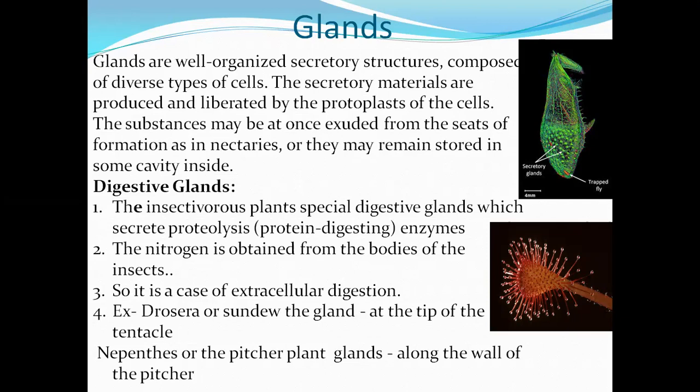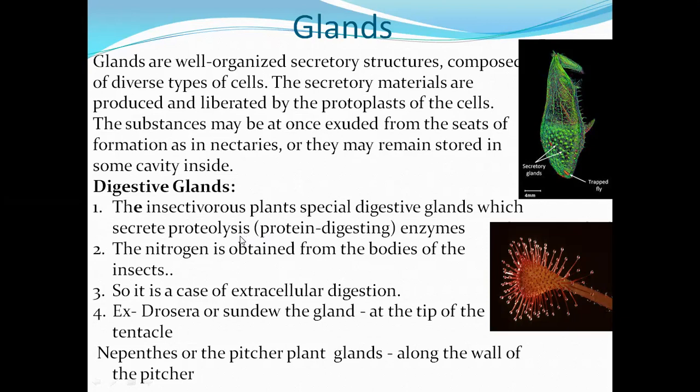For easy understanding, I will take a well known example, the digestive glands. Plants having digestive glands, particularly insectivorous plants, produce proteolytic enzymes. Proteolytic means enzymes which digest proteins.